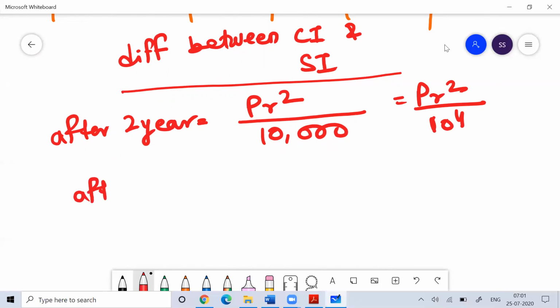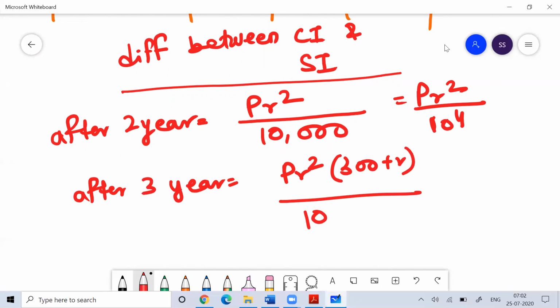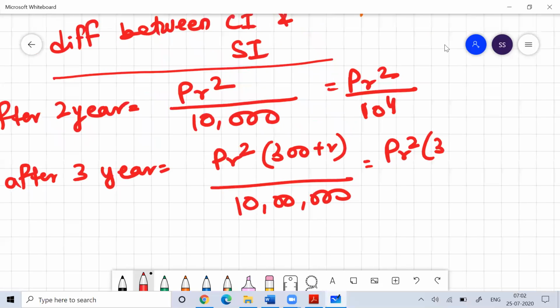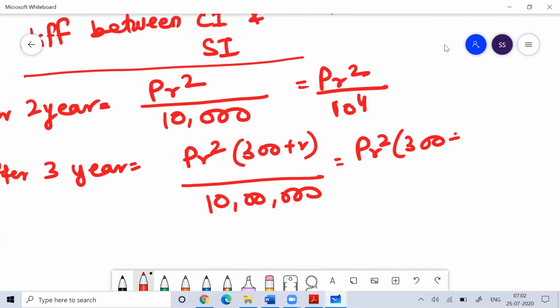And the difference between compound interest and simple interest after 3 years, you can use a formula called PR square into 300 plus R divided by 10 lakh. You can write this as PR square into 300 plus R divided by 10 to the power 6.